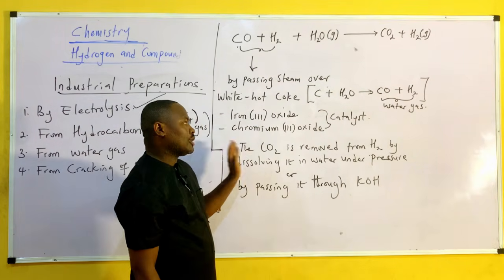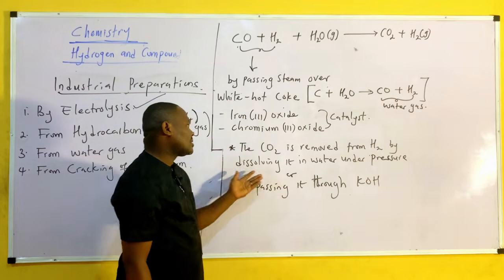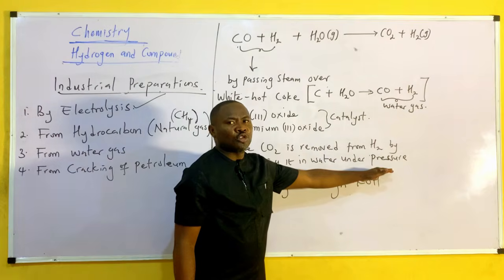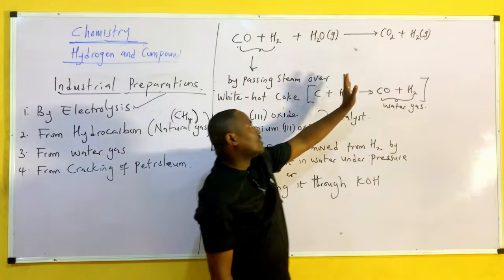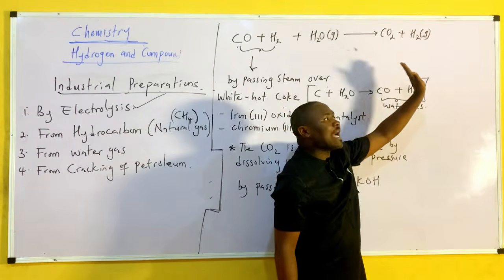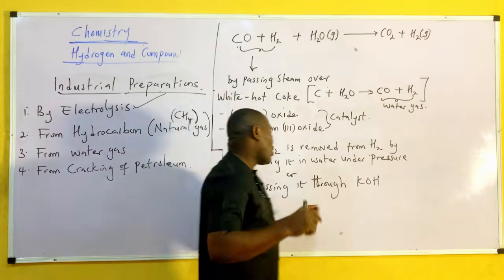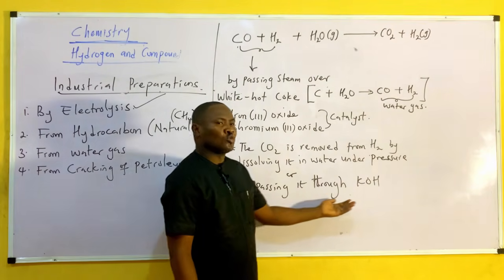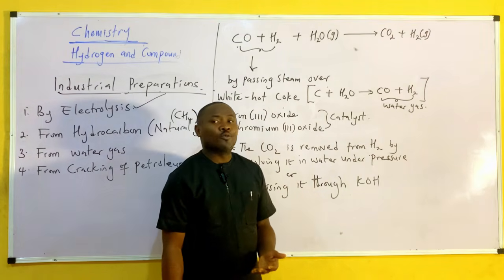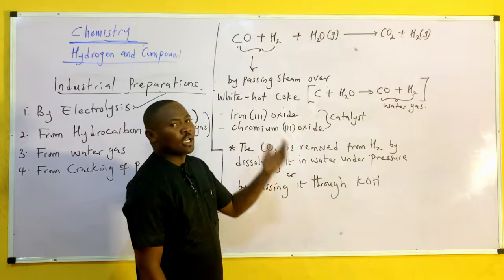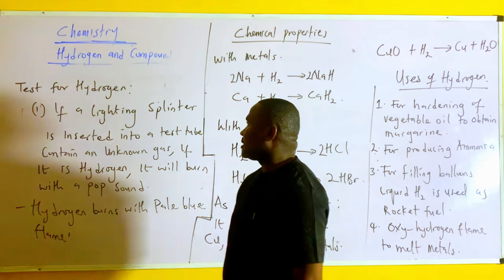In this reaction, we have carbon dioxide produced alongside hydrogen, and this carbon dioxide is removed by dissolving it in water under pressure. So we have two ways we can remove the carbon dioxide: either by dissolving it under pressure, so that hydrogen is left and collected over water, or we pass it through calcium hydroxide. So these are the possible ways to remove carbon dioxide from it, and you get your hydrogen gas as what is needed.